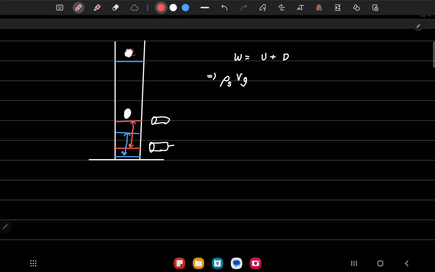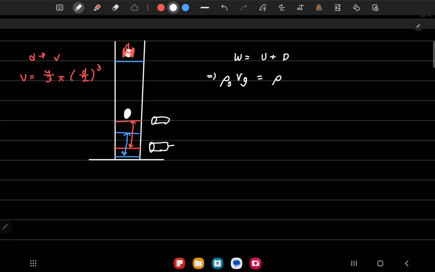I need to figure out the volume of the marble balls or the steel balls. The steel balls are usually used. So I have to find the diameter. Using the diameter, I'll find the volume. So the volume is basically 4 by 3 pi r cubed. r is d by 2. So 4 by 3 pi times d by 2 cubed. This is the volume.